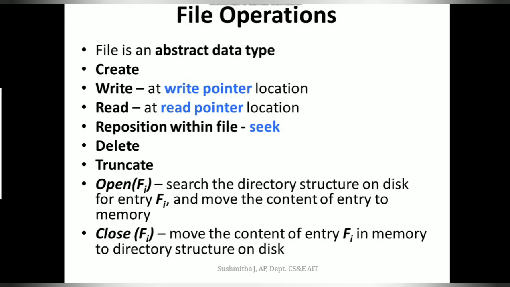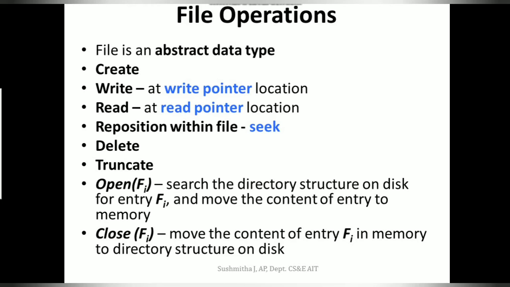Next, we search for that specific file, and once the file is found, the system keeps the file pointer at the location in the file where you want to write next. For example, if there is an existing file with 10 lines of content and you want to write from the 11th line, the write pointer should be pointing at the 11th line so that you can continue writing from there.